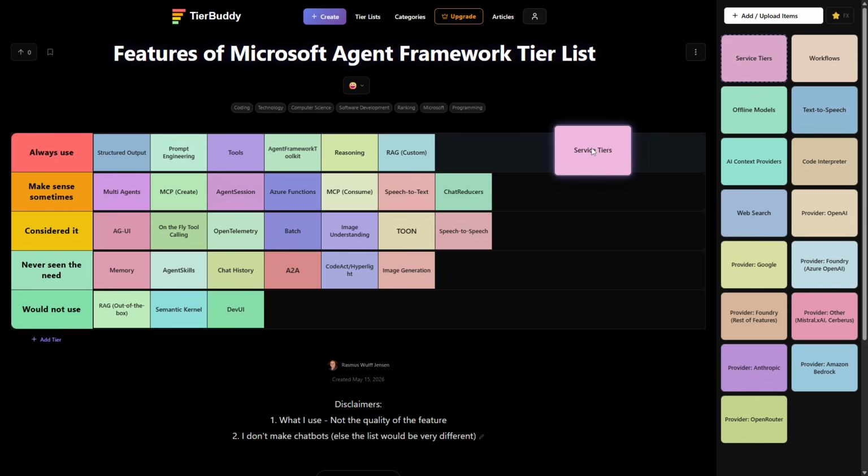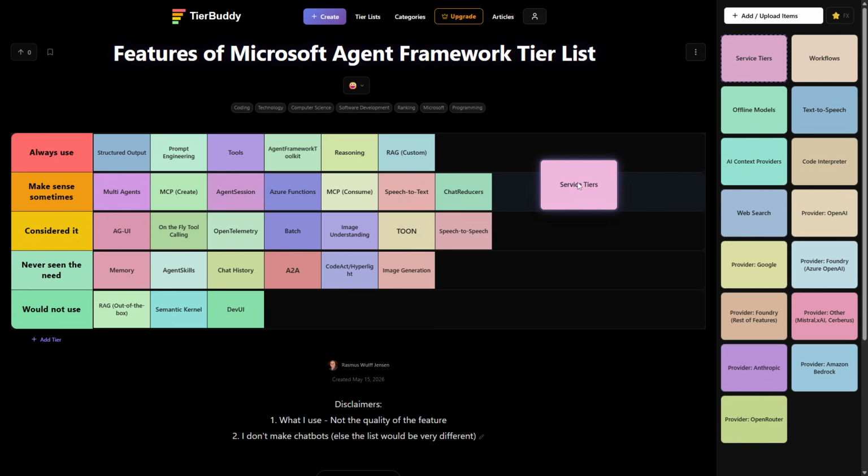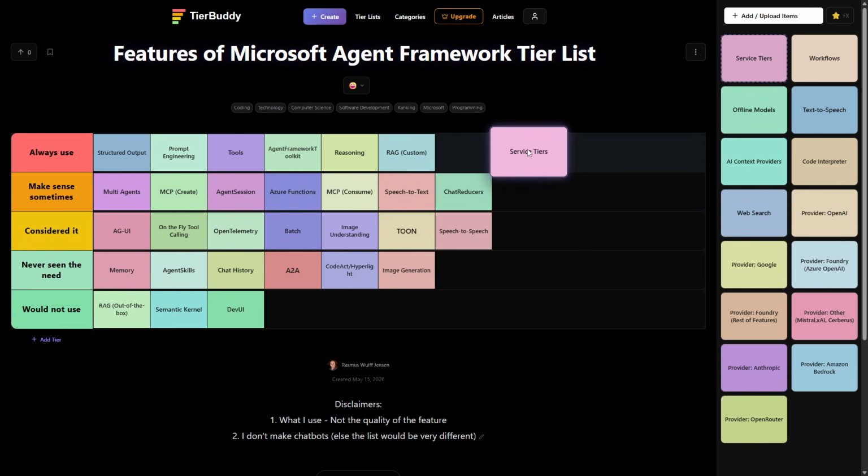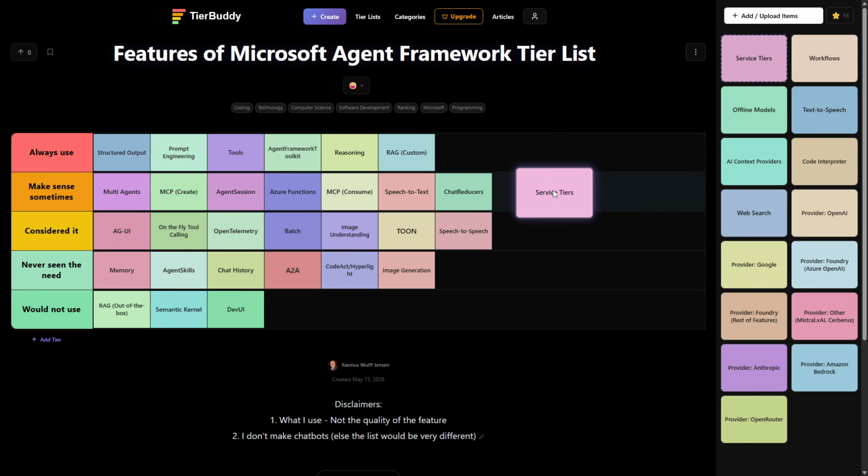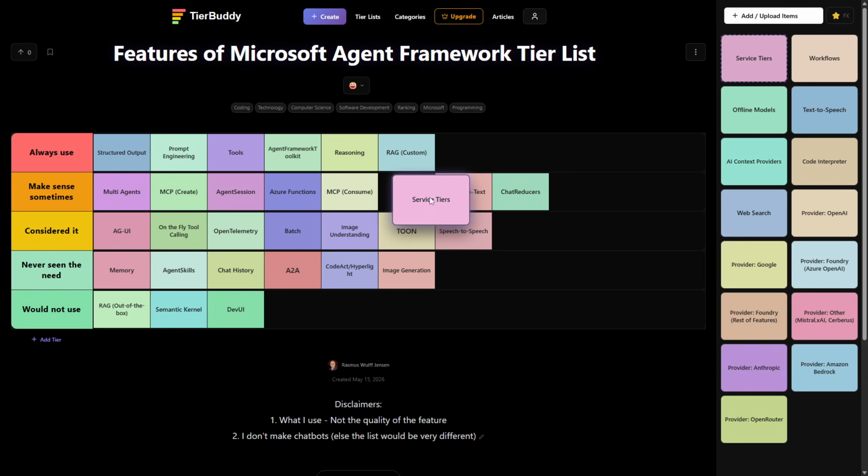Service tiers from OpenAI, where we can do priority, or we can do the flex tier that is slower but cheaper. I have used it a little, and I want to use it a bit more because everything that runs behind the scenes doesn't really matter if it's a little slower. So I could set it up to be flex for most things. So I think it should go up here, something like that.